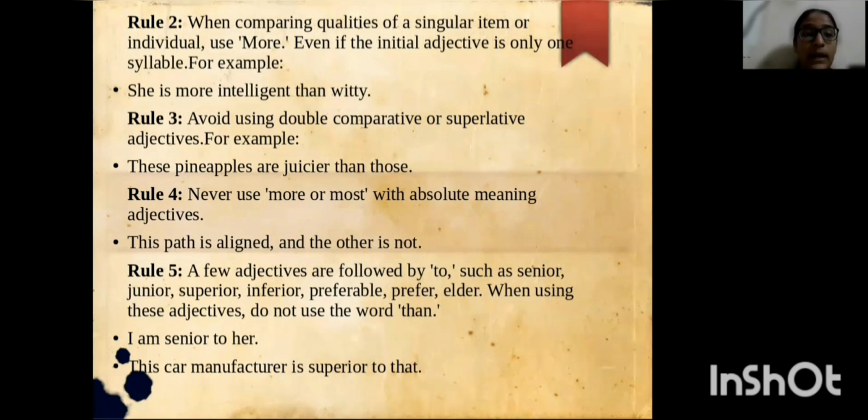Fourth rule is never use more or most with absolute meaning adjectives. This path is aligned and the other is not. Fifth rule is a few adjectives are followed by to, such as senior, junior, superior, inferior, prefer, elder. When using these adjectives, do not use the word than. I am senior to her. This car manufacturer is superior to that.